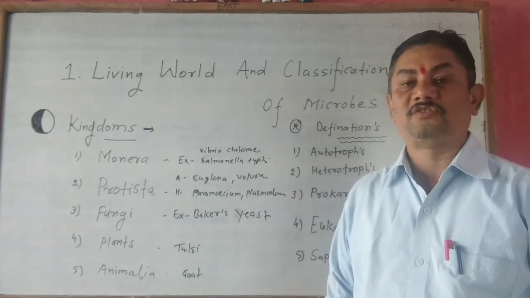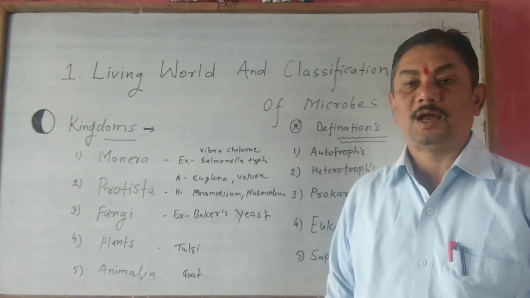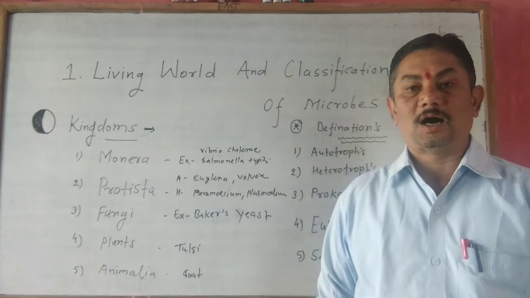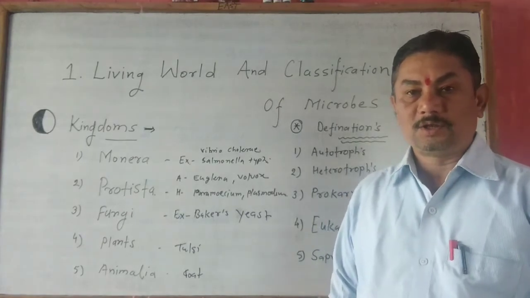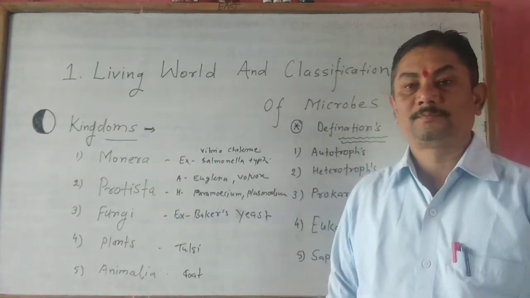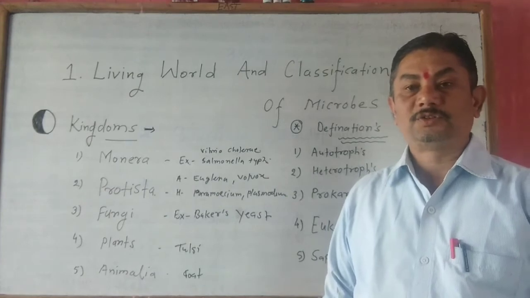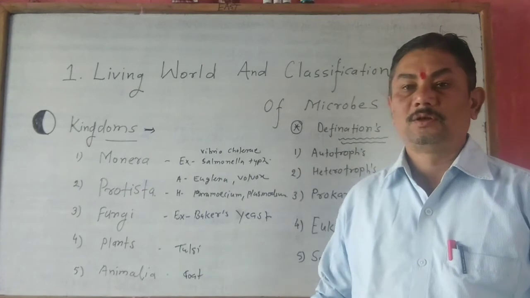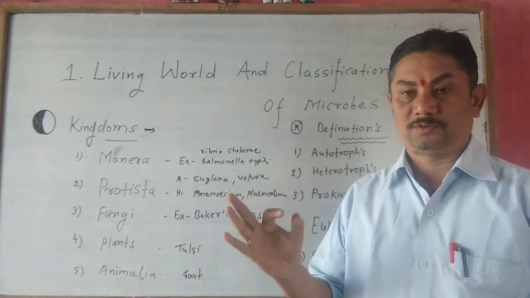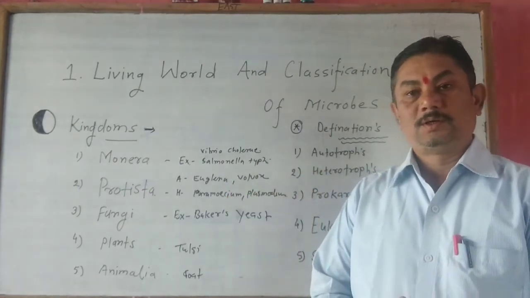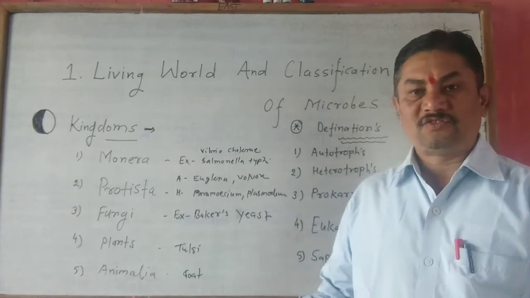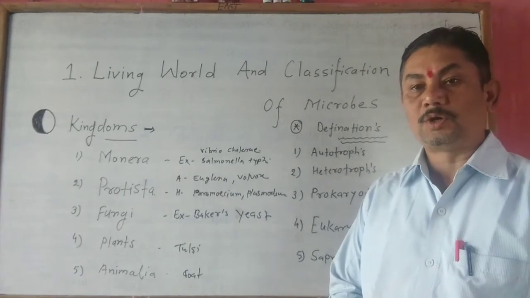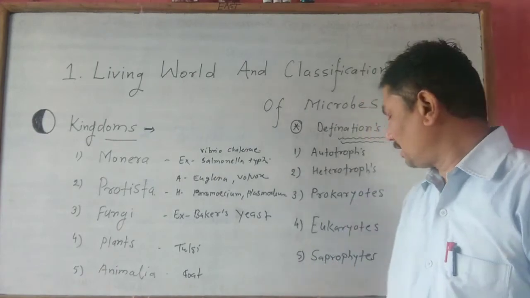In a eukaryotic cell, the nucleus and cell organelles are easily visible, and the organisms containing eukaryotic cells are called eukaryotes. Many plants and animals are examples of eukaryotes.